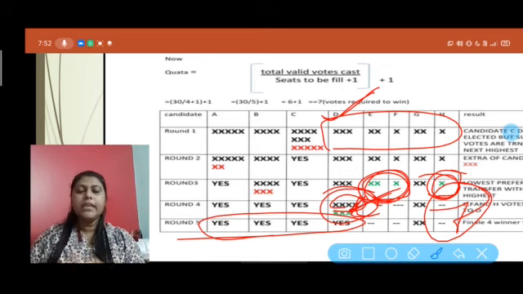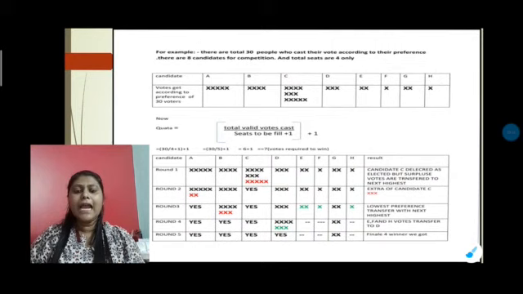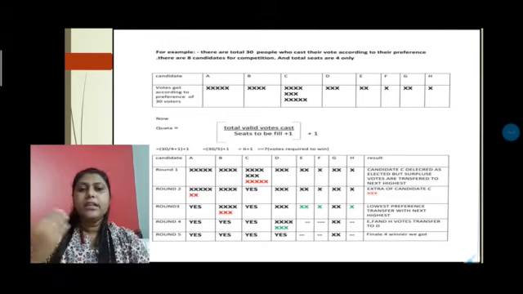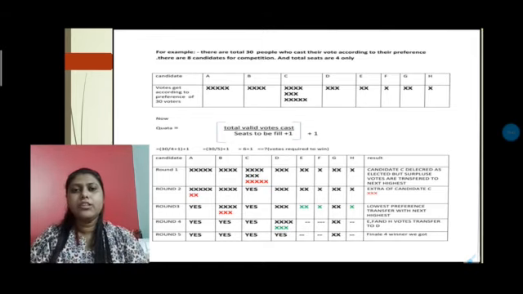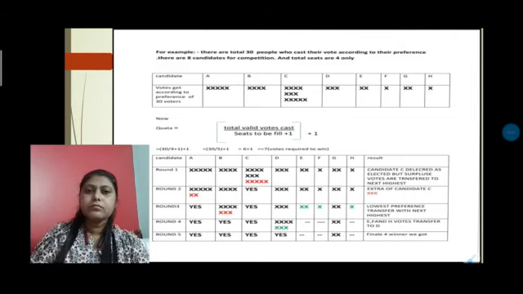So the thing is like this: the calculation goes on in this way. Those who achieve the total number of votes required on the first preference are declared elected. The extra votes are added to the second choice, and the votes of those who get the lowest votes are also transferred to the next preference. In this way the single transferable vote is conducted, and finally we get the winners.